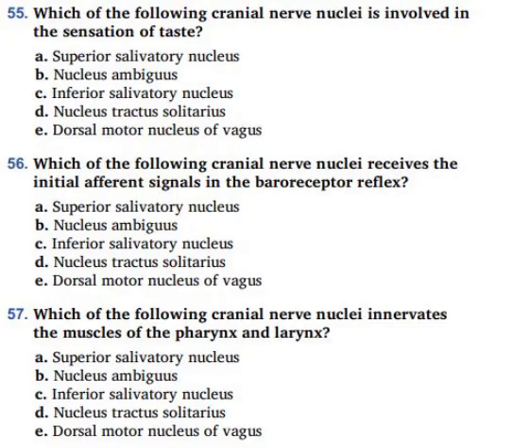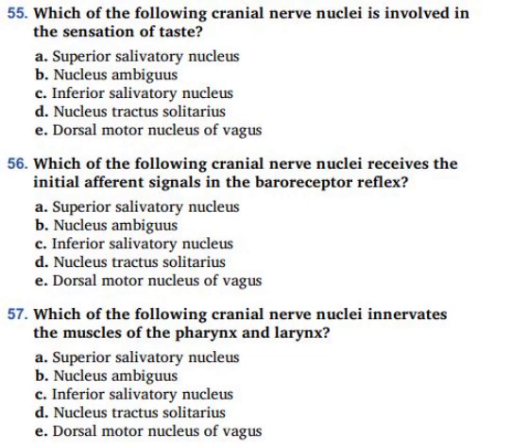So number 57, which of the following cranial nerve nuclei innervates the muscles of the pharynx and the larynx? We should all know that this is the nucleus ambiguus, the ambiguous nucleus, the nucleus that cannot really be pinpointed. You don't really know exactly where it is because it is scattered in the medulla. So that is the nucleus ambiguus, option B.